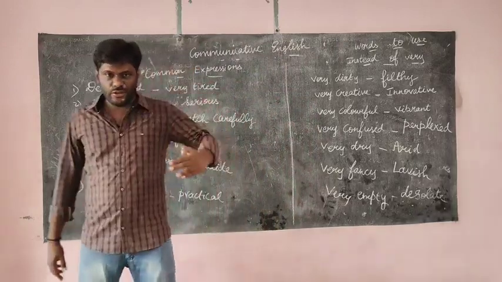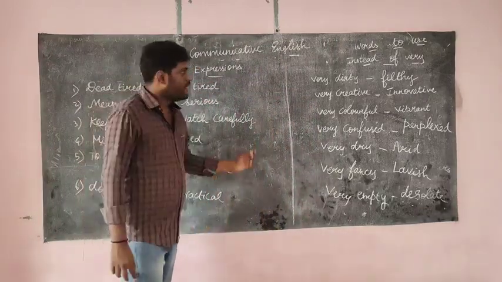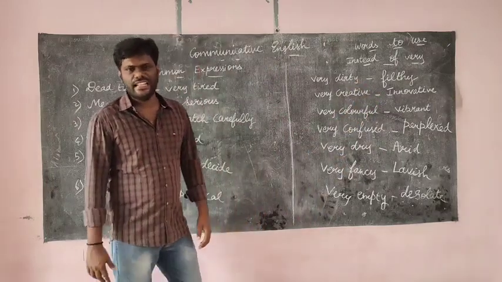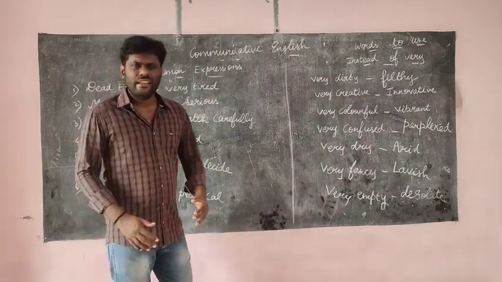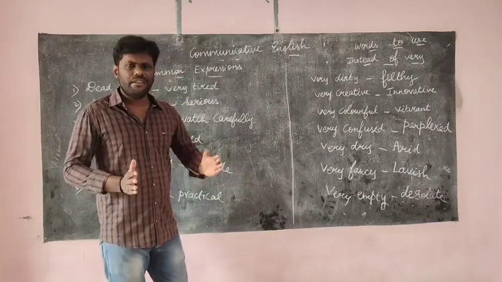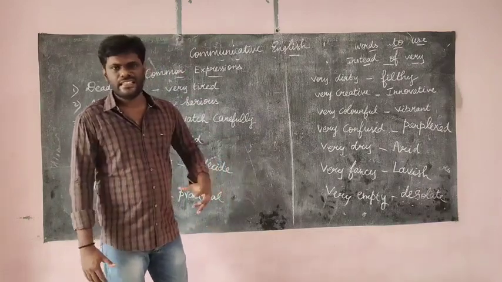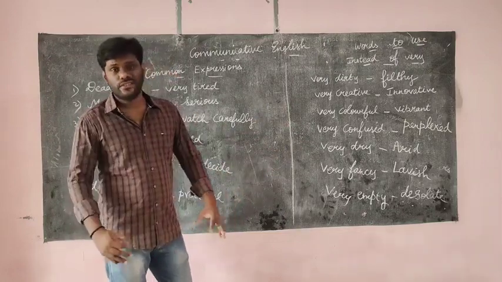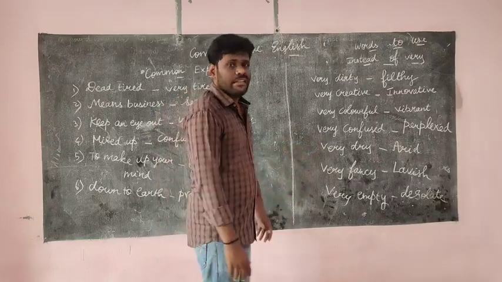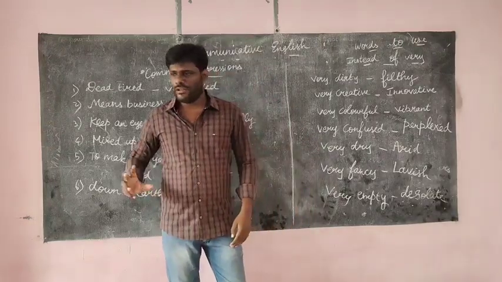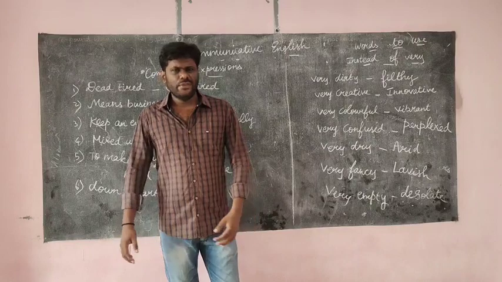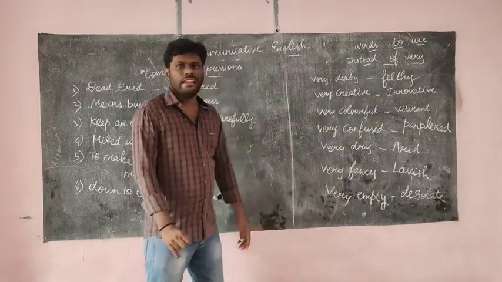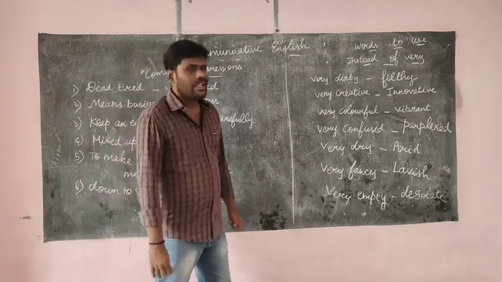Now we shift to our other topic, words to use instead of very. We discussed this topic in the last class itself, but there are still some words left. Let us discuss those words. The first word is very dirty. When we want to point out something very dirty, we can use the word filthy. F for Foxtrot, I for India, L for Lima, T for Tango, H for Hotel, Y for Yankee.